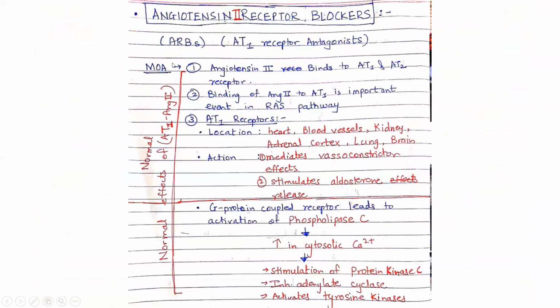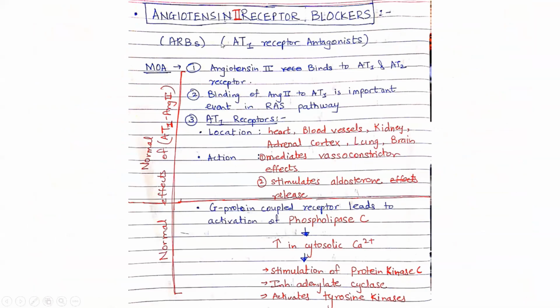Going ahead with the next class, that is angiotensin 2 receptor blockers. What we are doing here now: angiotensin 1 is getting converted into angiotensin 2, but with these drugs, we are not allowing the formed angiotensin 2 to bind with its receptors, specifically AT1 receptors.